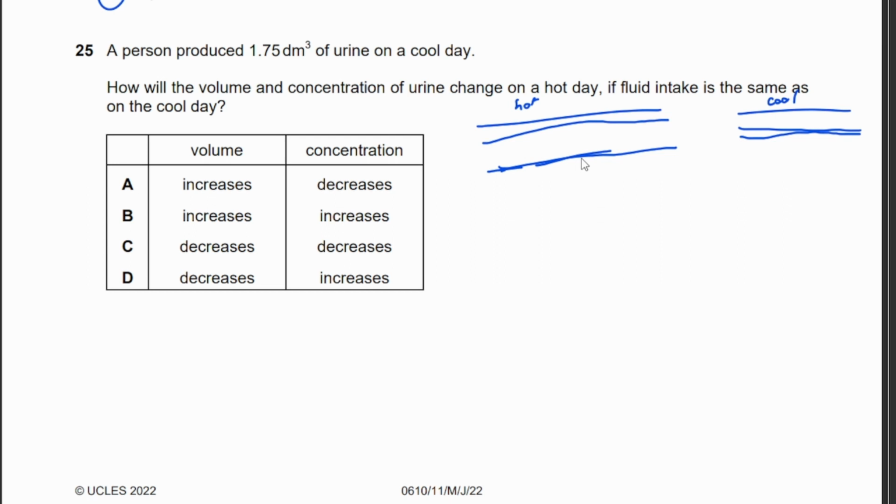Why does it dilate? It dilates so that the blood is closer to the surface of the skin, so more energy is released to the environment and the temperature of the blood will decrease.